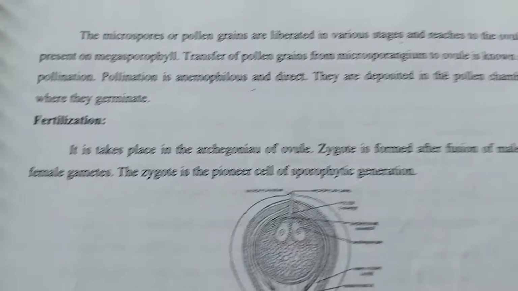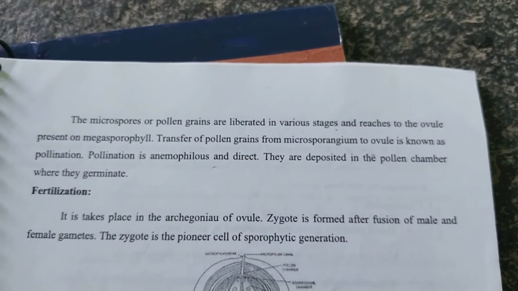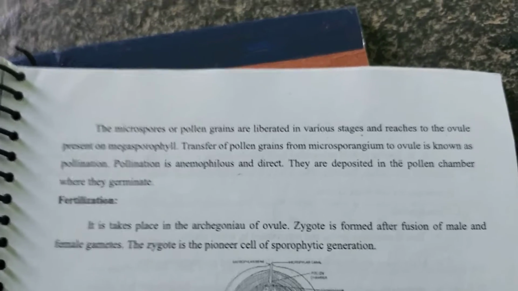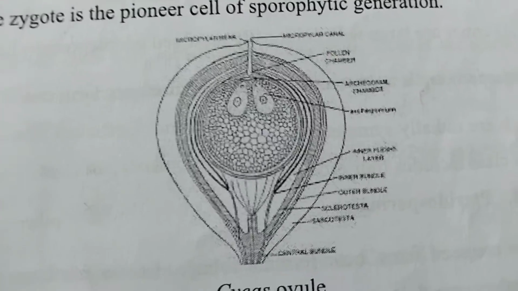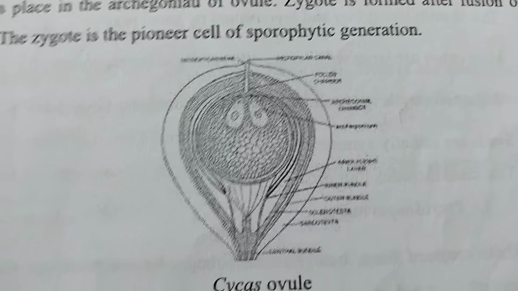Next, fertilization. It takes place in the archegonia of the ovule. The zygote is formed after fusion of male and female gametes. The zygote is the first cell of the sporophytic generation. You can clearly observe this. This is the fertilization process. You can clearly observe fertilization in the diagrams.